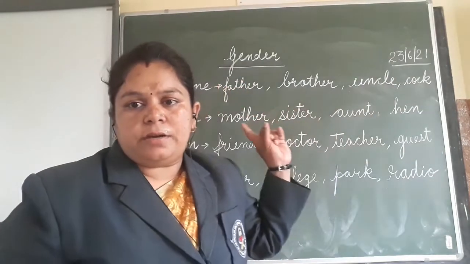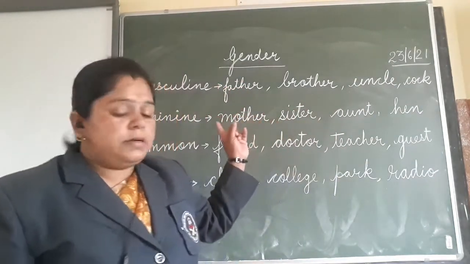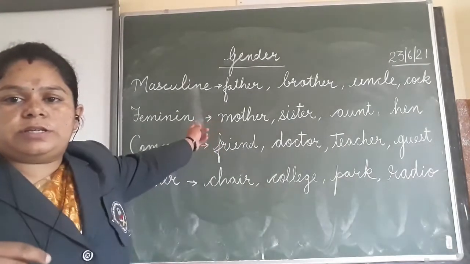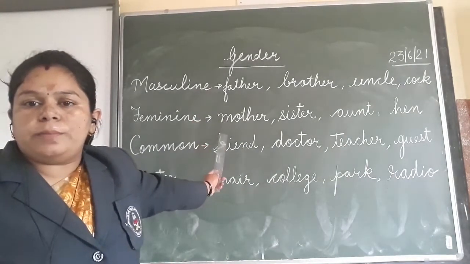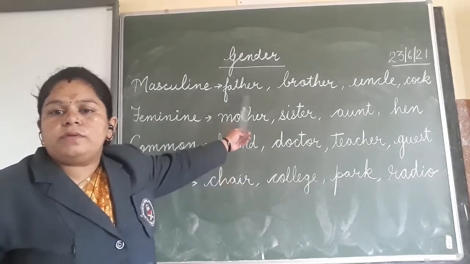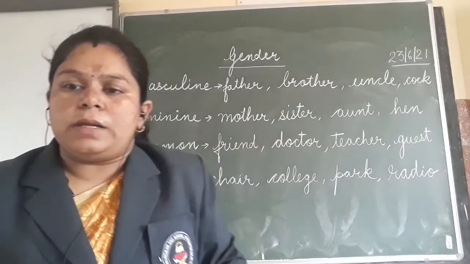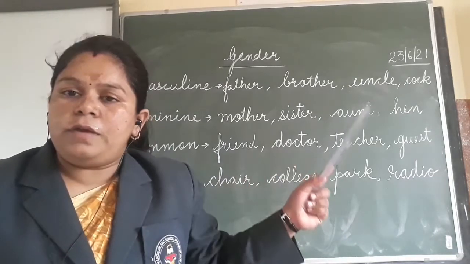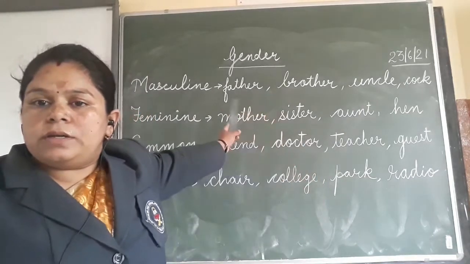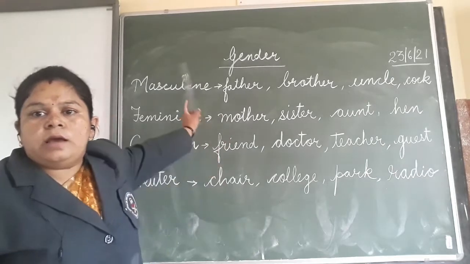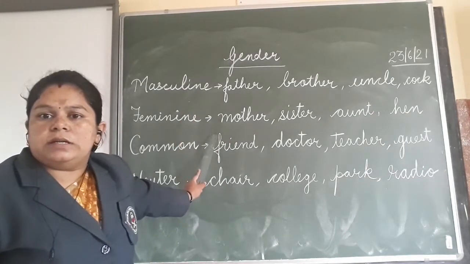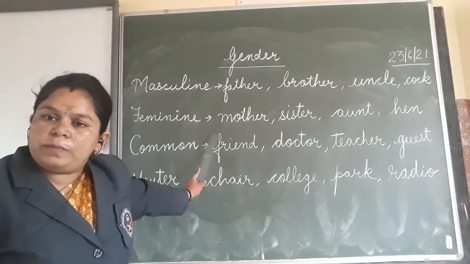study gender. Here, children, we first study about masculine and feminine, because when we are talking about masculine and feminine, we are talking about male and female. These are the terms given to the male and female. Masculine relates to the male gender, feminine relates to the female gender.